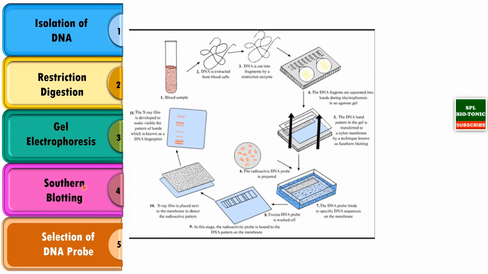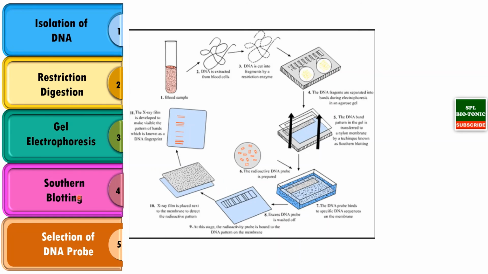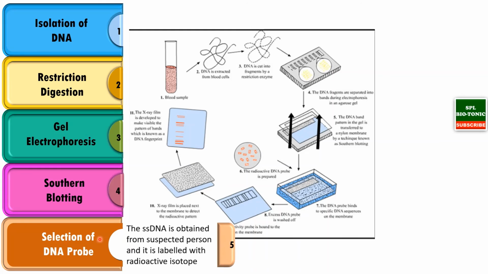Then the DNA which is present on the agar gel is transferred to nylon membrane or nitrocellulose filter paper by the process of Southern blotting. Now this technique was named after the scientist, Southern himself. Then selection of probe. Now single-stranded DNA is obtained from the suspected person, and that DNA is radio labeled. That is what is called the DNA probe.